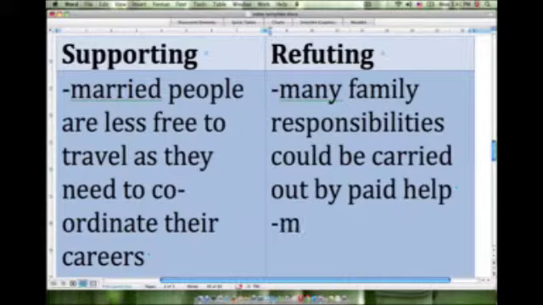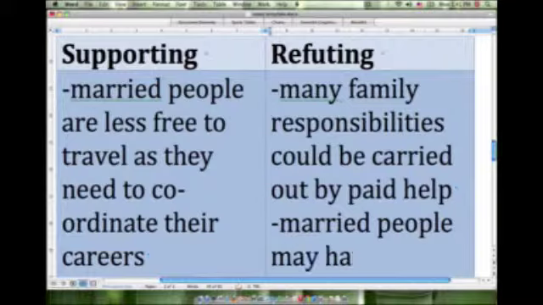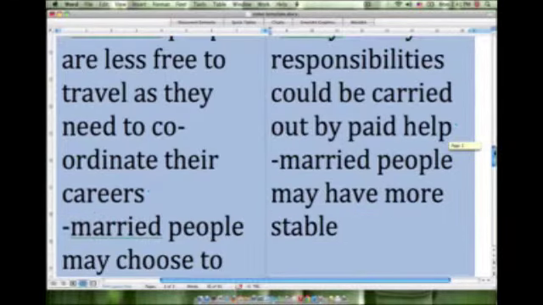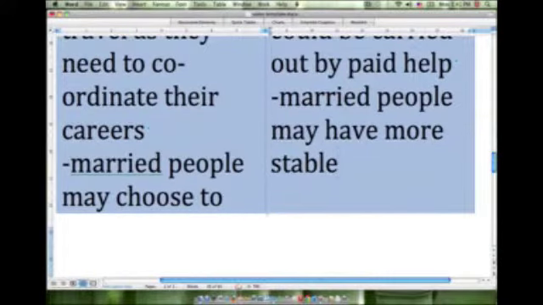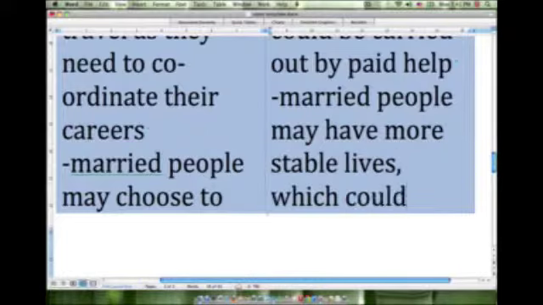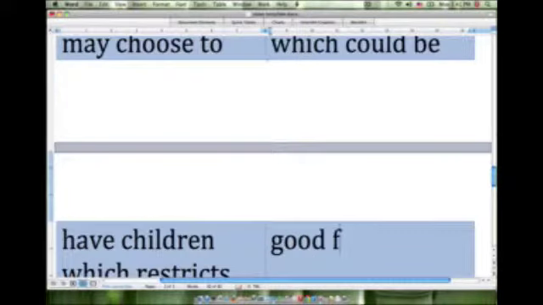So maybe something like: married people may have more stable lives, which could be good for their corporate image.